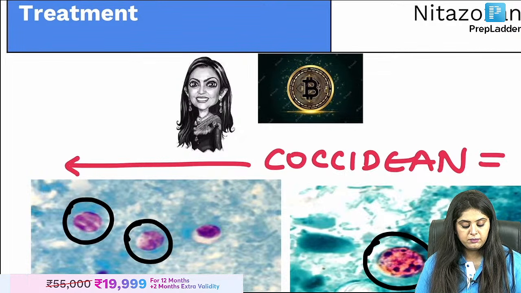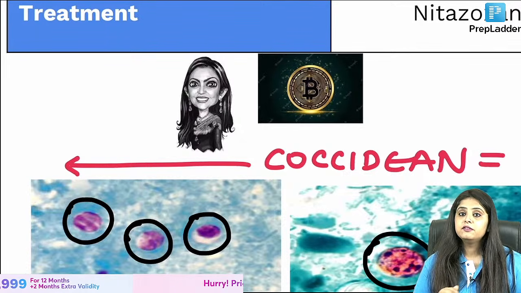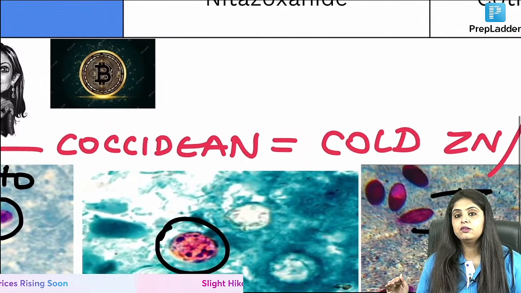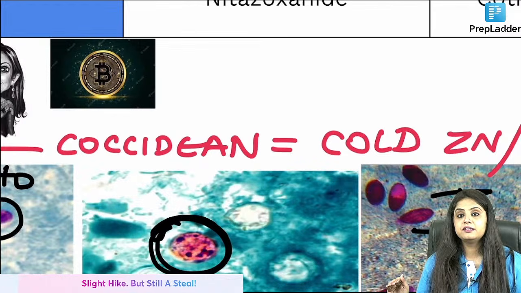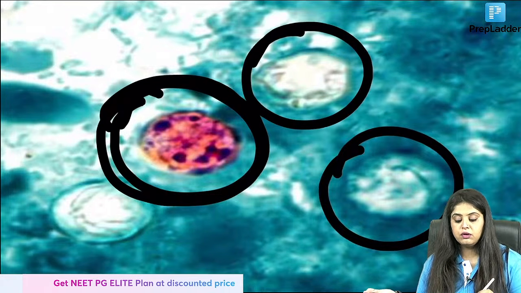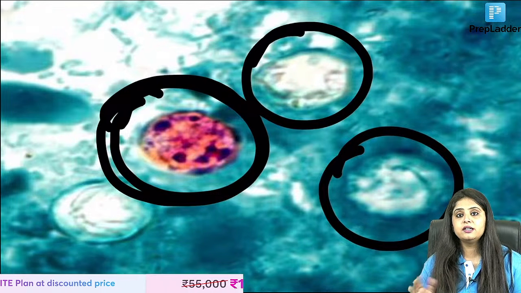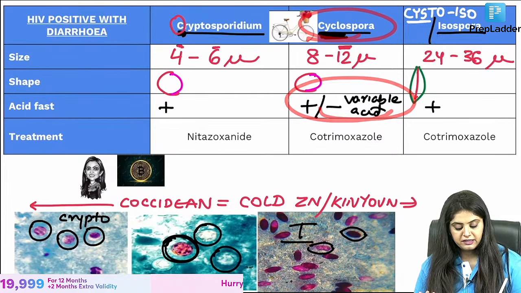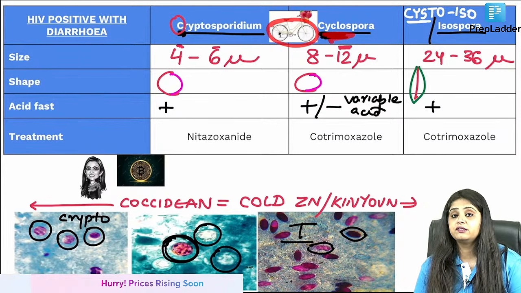So Cryptosporidium, everything is coming pink. Fully acid fast, this is Cryptosporidium. On the other hand, Cyclospora, some of them are coming acid fast. If I zoom in further, some of them are not, they are white. This is also not. So sometimes yes, sometimes no. It shows a cyclical pattern. Cyclospora has a cyclical pattern, so I've made a cycle next to it. You must know Cyclospora is cyclical.